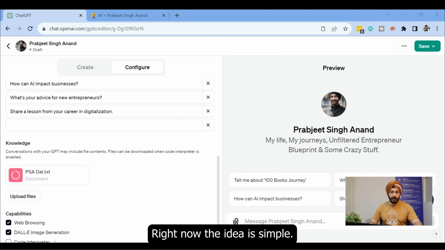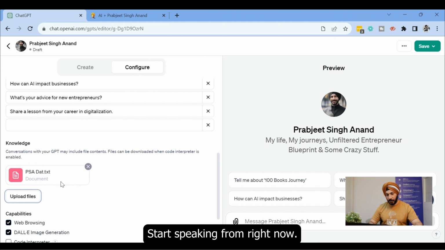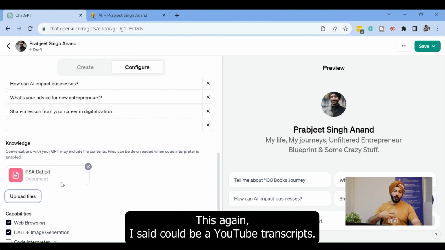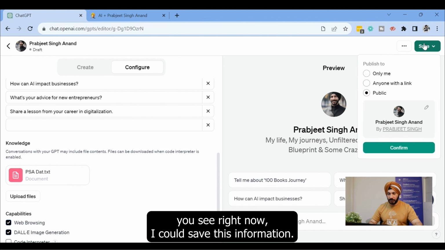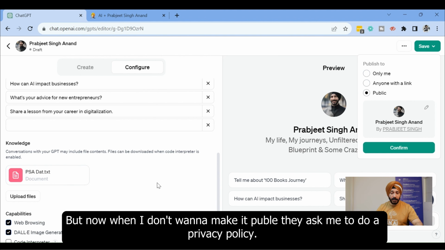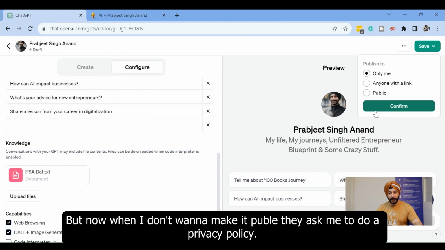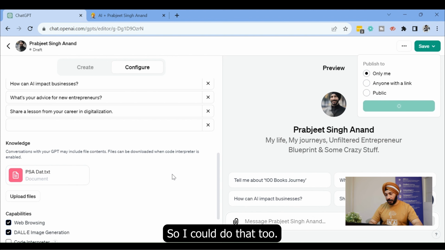Now, the idea is simple. You upload the information for it to start speaking from. This could be your YouTube transcripts, your website content, your blogs, whatever you say. I could save this information, and I could make it public, but when I want to make it public, it asks me to provide a privacy policy. That means I have to upload a privacy policy. I could do that too.